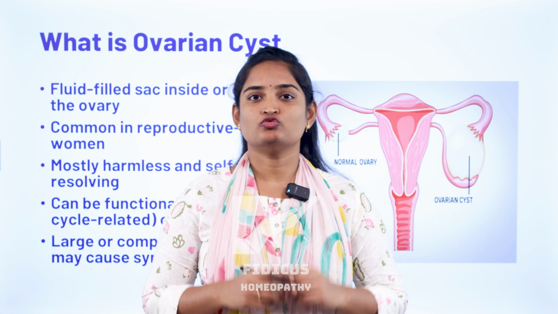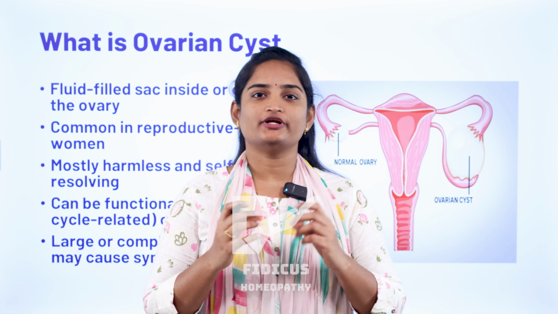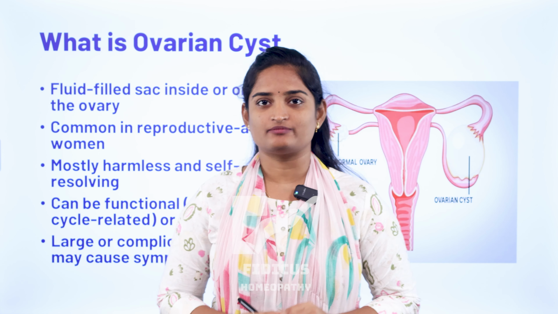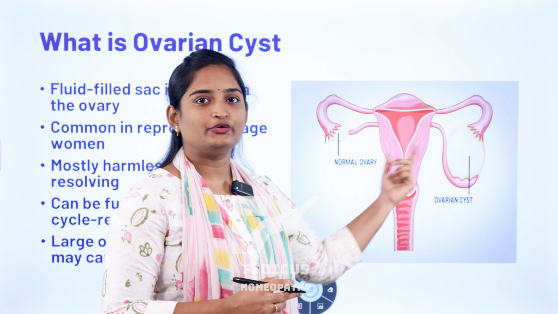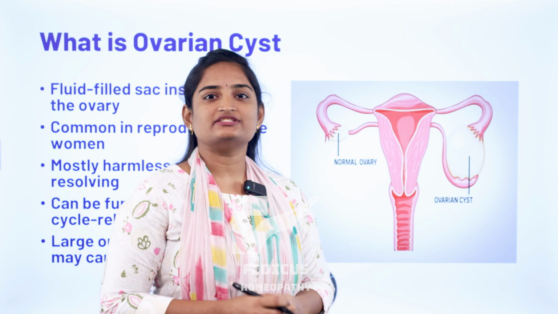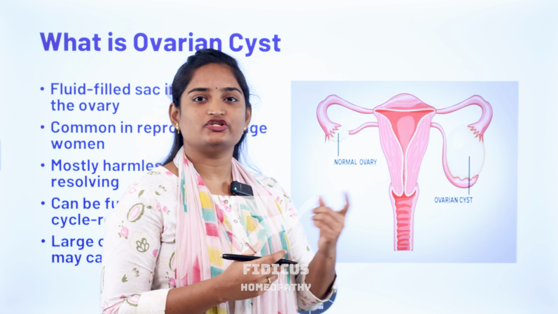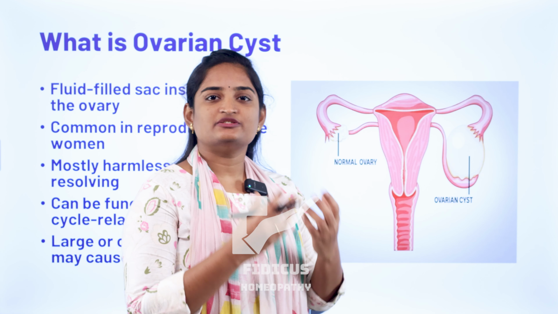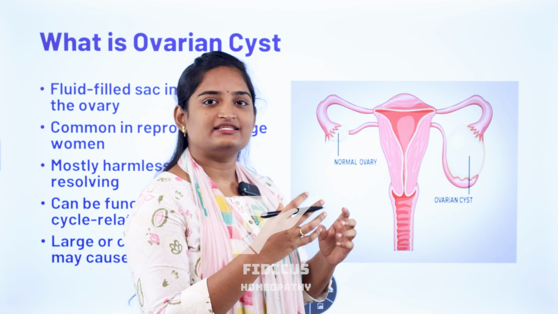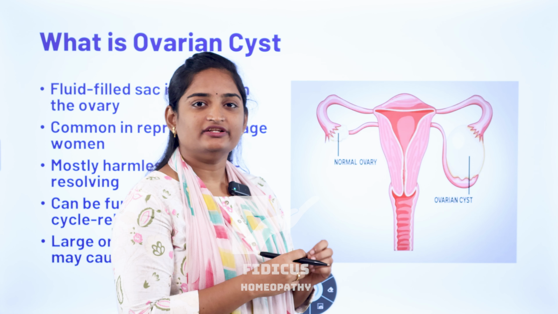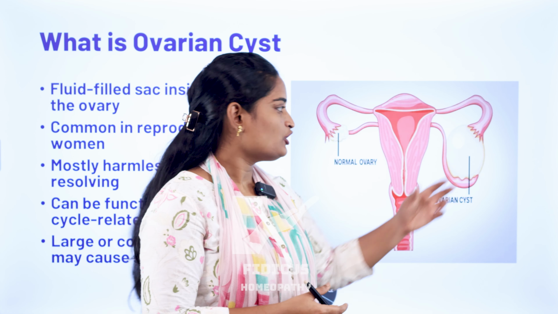Now let us discuss what is ovarian cyst. Usually, ovaries are the most important organs in our female reproductive system. This is our female reproductive system. These two are the ovaries on either side of the uterine cavity. These ovaries produce eggs every month and also secrete hormones like estrogen and progesterone. During this process of releasing the egg every month, these ovaries contain some cyst-like structures. These are filled with water or other substances. These cysts are called ovarian cysts.